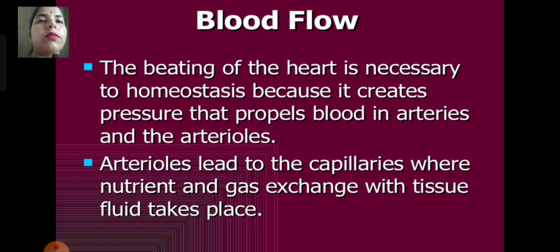In today's class, I will discuss blood flow. The beating of the heart is necessary to hemostasis because it creates pressure that propels blood in the arteries and the arterioles. Arterioles lead to the capillaries, where nutrient and gas exchange with tissue fluid takes place.